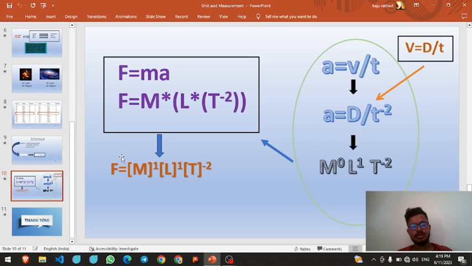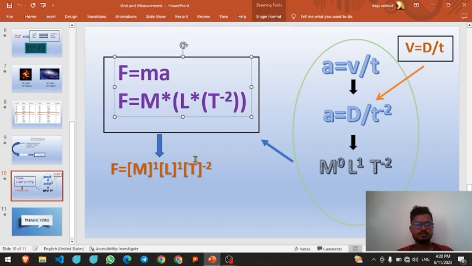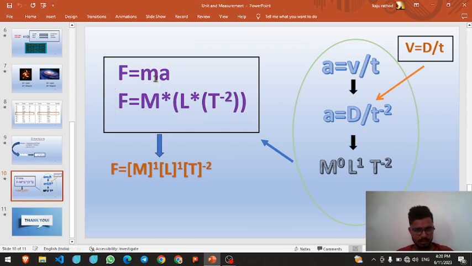Also, we can find other formulas, like force. For force, we can calculate the dimensions. The formula for force is mass into acceleration. We can write the dimensional unit for mass as M, but we need to calculate the acceleration's dimensional unit.